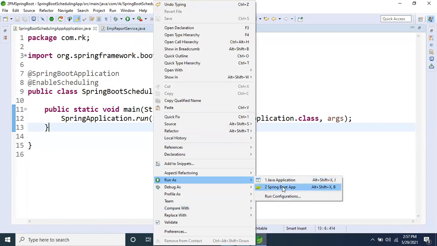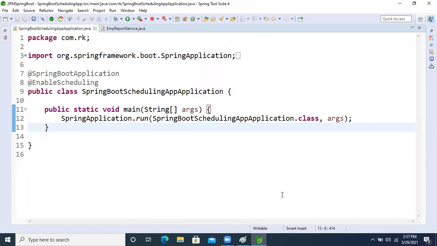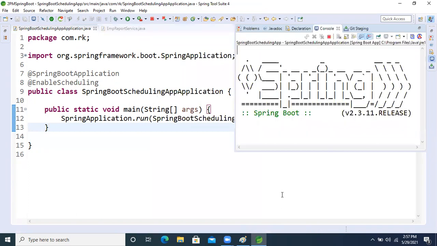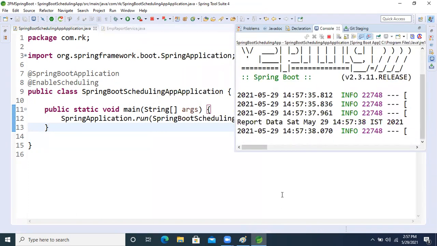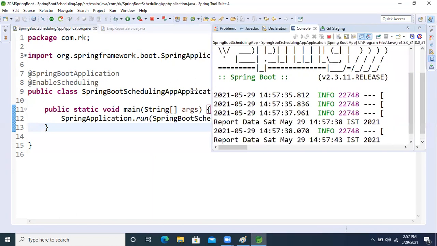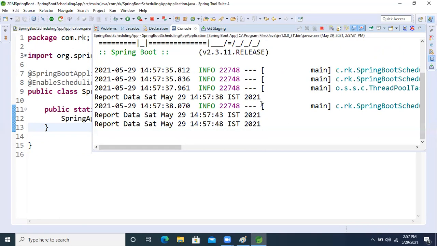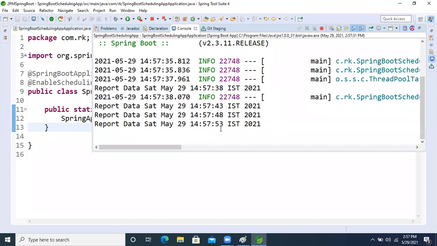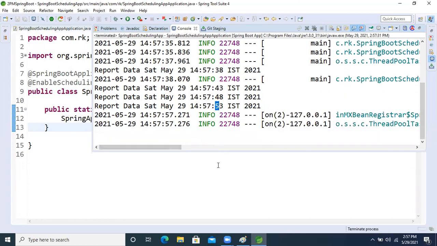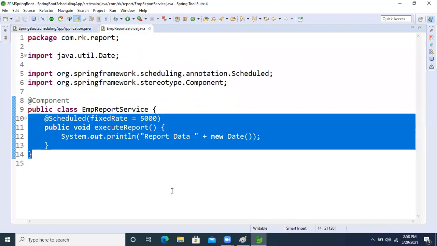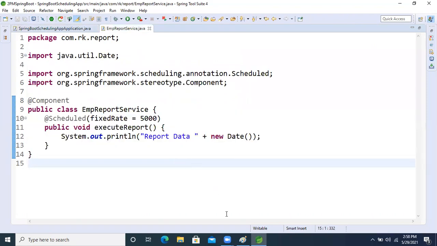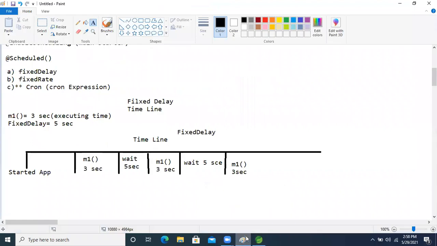Now I'm running the same application. 43, 48, 58. Same things. You can't see the difference because our application is not too big. But what is the main difference? Let's understand on the timeline only.